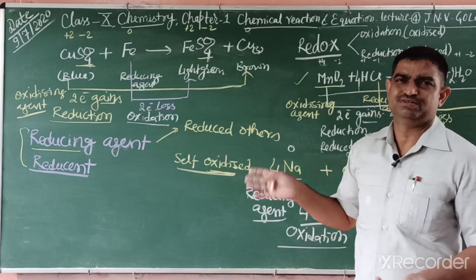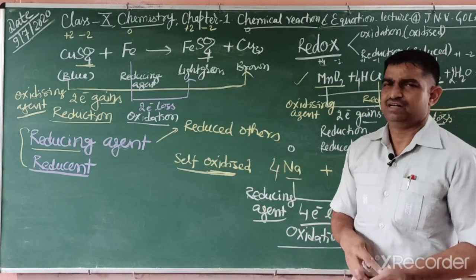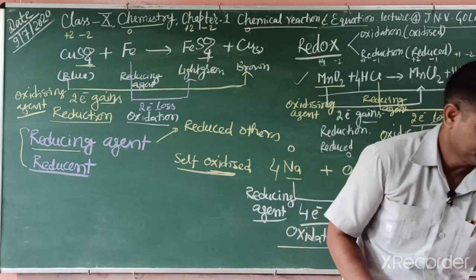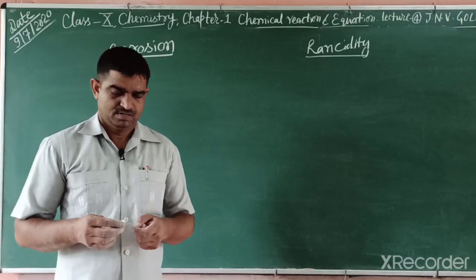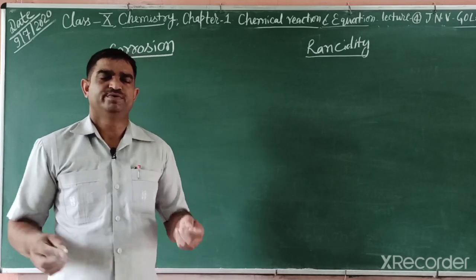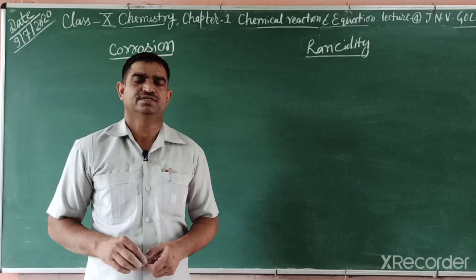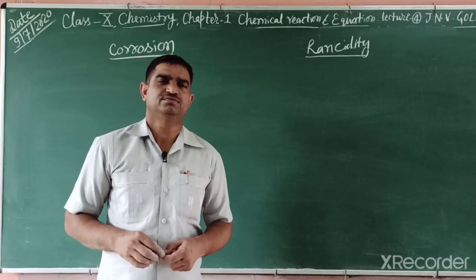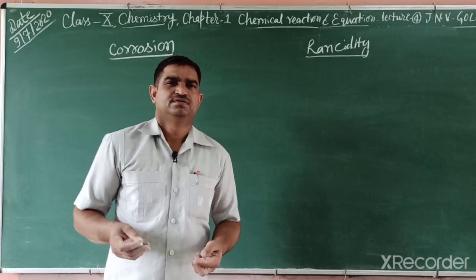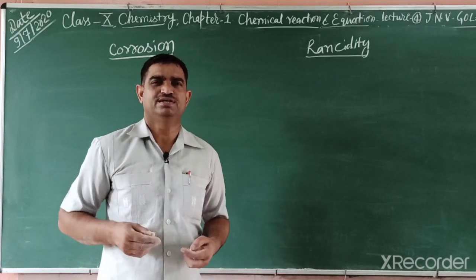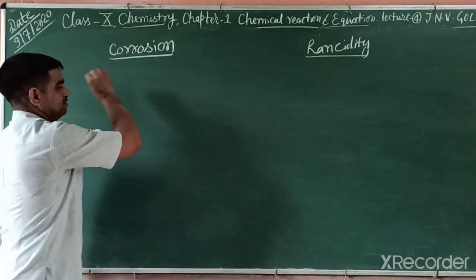Now we study the applications of the oxidizing and reducing agents. Students, in our everyday life, what are the applications of this oxidation reduction reaction? The first application we can understand, one that is not good in our daily life, is corrosion.